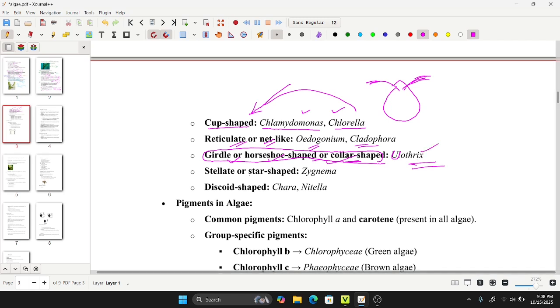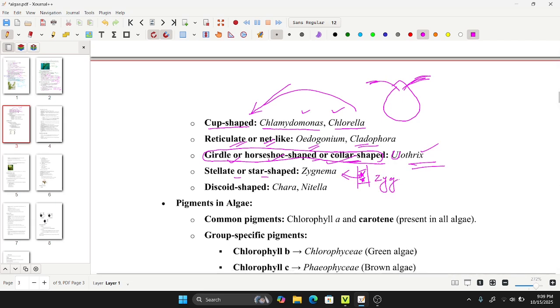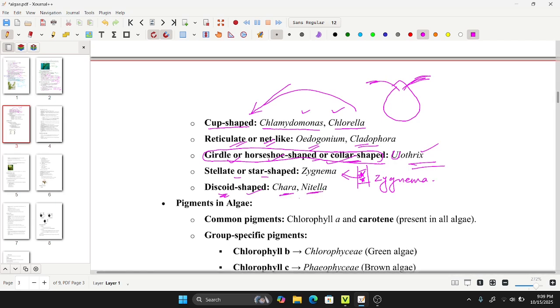Eulothrix, and then the stellate or star-shaped. This is in the figure where there is a star-shaped chloroplast like this. An example is Zygnema. Okay. Next one is the discoid shaped chloroplast, that is present in Chara and Nitella. Present in Chara and Nitella.